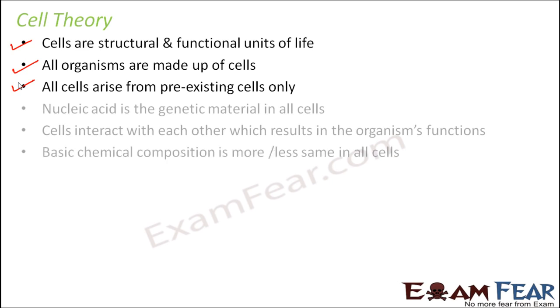Basic chemical composition is more or less the same in all cells. So when you talk about what a cell is made up of, I'm not only talking about the structure of a cell, what are the different parts of a cell, I'm also talking about what it is made up of. Is it made up of proteins? Is it made up of carbohydrates? Is it made up of water? So what is it made up of?